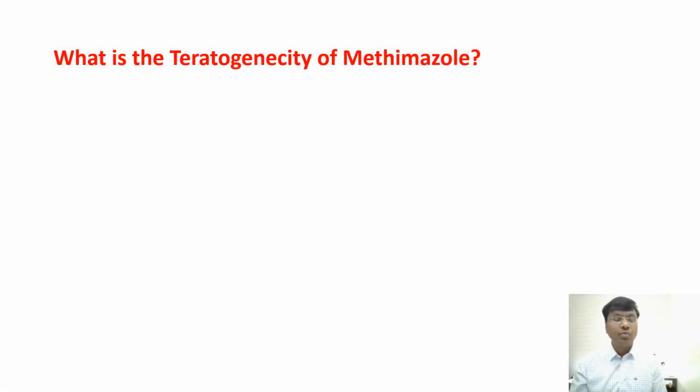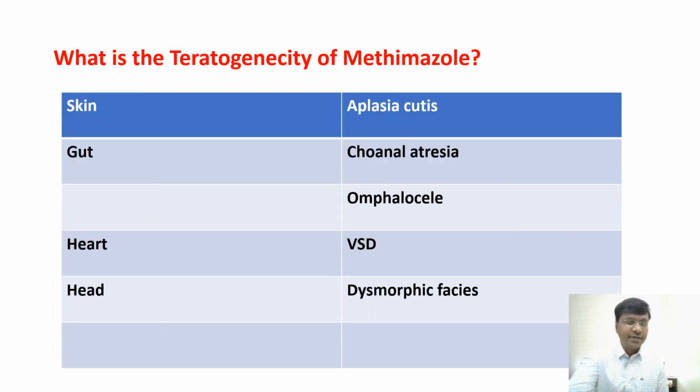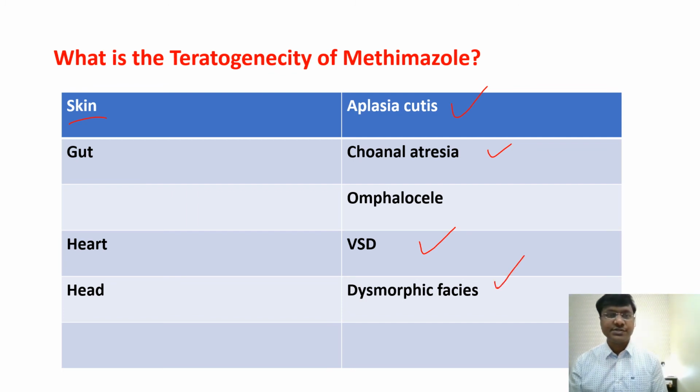You should know what teratogenicity is caused by methimazole. There are multiple teratogenic adverse effects of methimazole. In the skin, it will cause aplasia cutis. In the gut, there will be choanal atresia and omphalocele. In the heart, there will be development of ventricular septal defect. In the head, there will be development of dysmorphic faces. So this is the teratogenicity of methimazole, right?